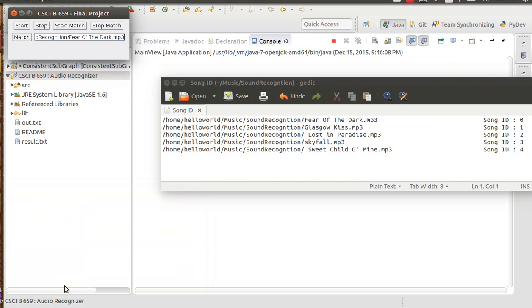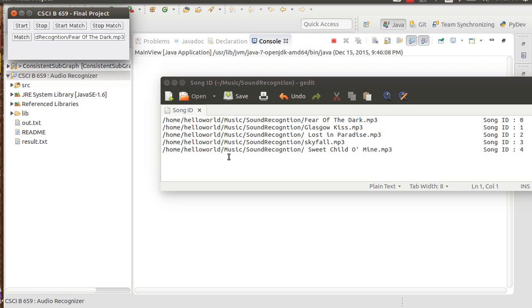In this video, I'll demonstrate the working model of the sound recognition tool. The first step is to teach the songs to the tool. In this, I'm going to use the file location on the desktop for 5 different songs and play any song randomly and see if it recognizes the song or not.